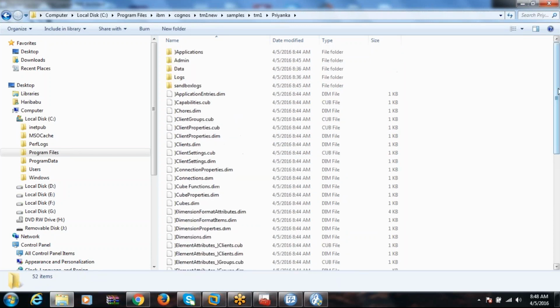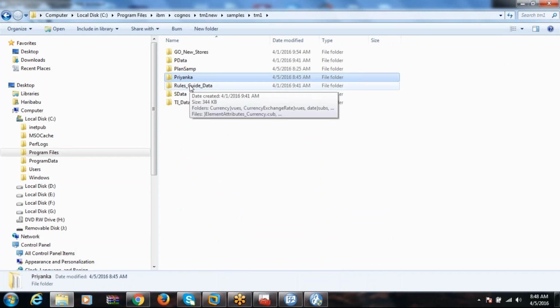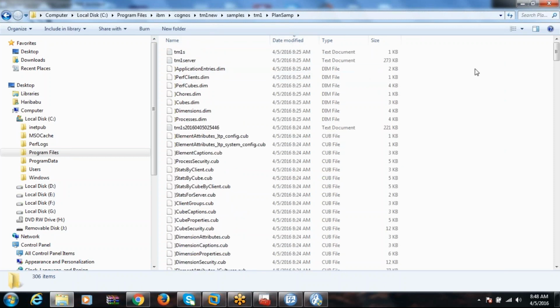Please remember, is it a dimension or is it a cube? So for example, Priyanka cube I want to give, right? So you need to go to the planning sample. We have created Priyanka cube, right? You just see what are the things you did.